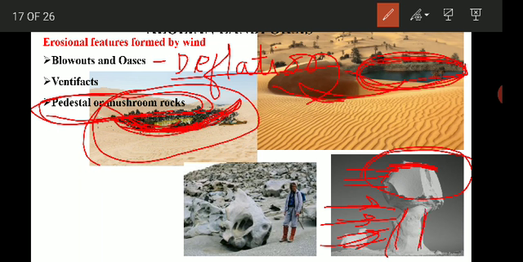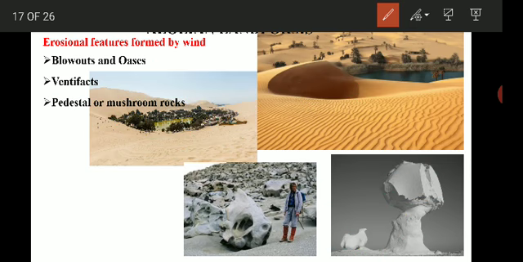So because of differential erosion, such a structure has a flat overhang at the top of the rock, and from a distance it looks like a mushroom. So they are called pedestal or mushroom rocks.